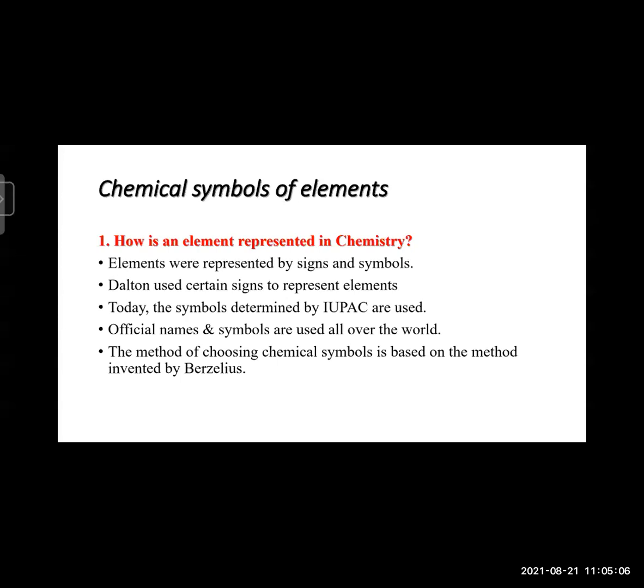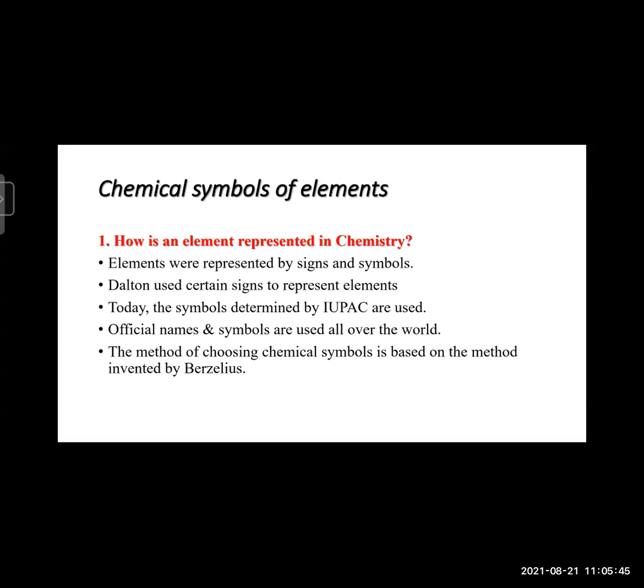So the first question: how is an element represented in chemistry? In chemistry, an element is represented with the help of symbols and signs, and those symbols and signs were first discovered by Dalton. Dalton used certain signs to represent elements, and today the well-known method used is the IUPAC nomenclature method.